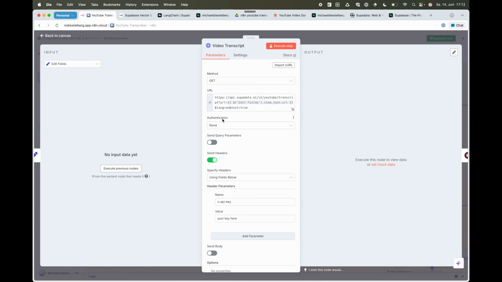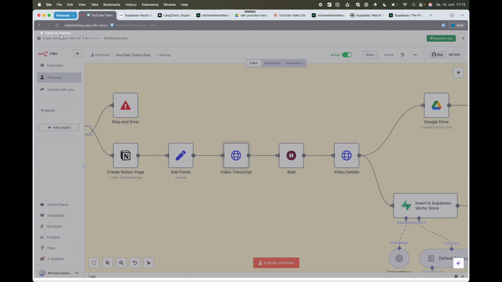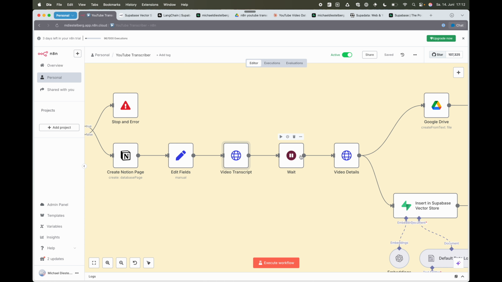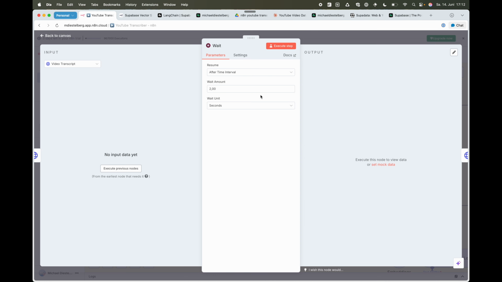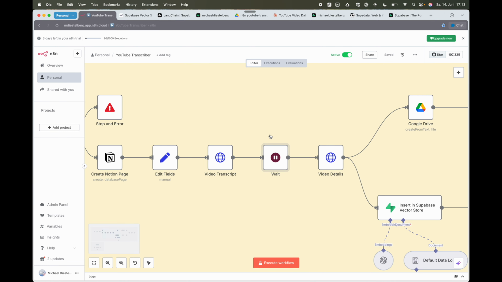And there are also additional URL parameters like language equals English and text equals true, which means I just want the text to be returned. You need to send some headers for this, and specifically the API key. So just put in your API key down here, and this node will then return the transcript of that YouTube video. I put a wait step in here for 2 seconds because this API can only be used once per second, and I want to make sure I don't run into any errors. So I'm waiting for 2 seconds here just to be safe.